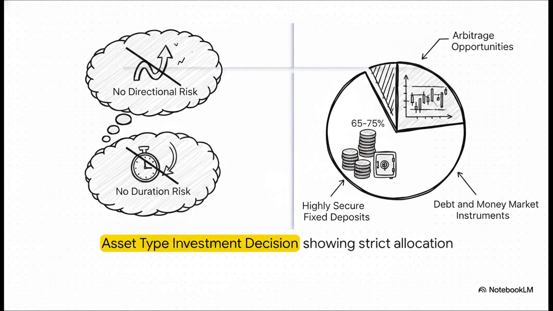Now, to execute these trades, they need margin money, which is exactly why 10 to 25% sits in highly secure fixed deposits. The balance sits in debt and money market instruments. Because of this strict allocation, the fund purposefully says a big no to directional risk and no to duration risk. It's really a highly engineered portfolio designed from the ground up to protect your capital.